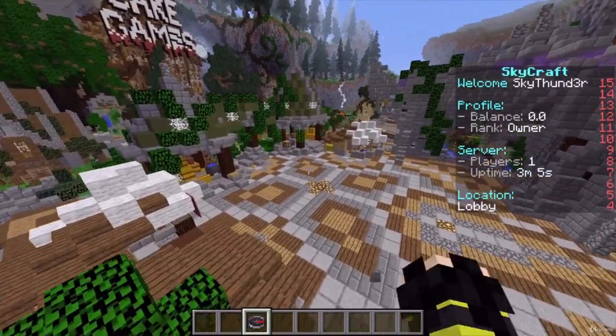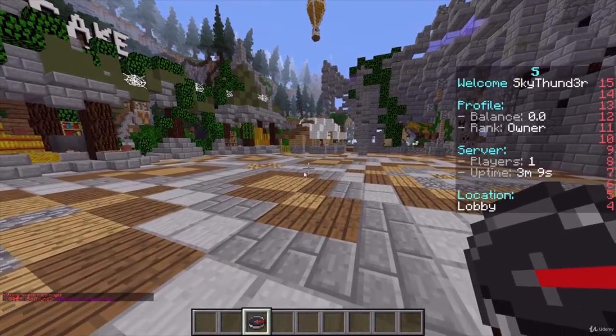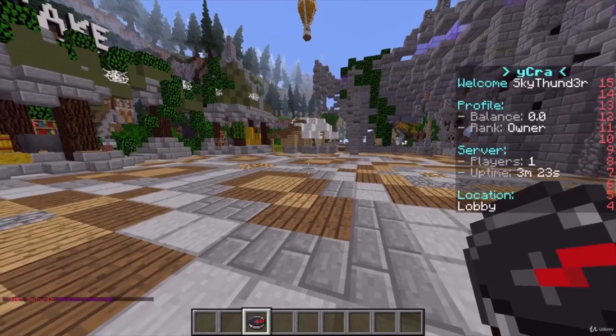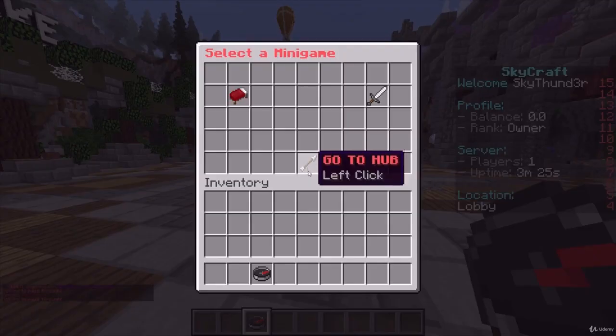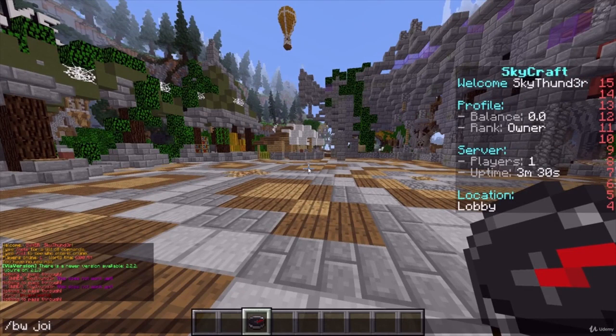Okay, so another thing that we set up is this, and as you can see, I have not set it up to work yet, but we actually have created Bed Wars, not Sky Wars. And then this is all going to be filled up with minigames and lectures that you suggest. So, as you can see here, we have the Go to Hub and the Sky Wars, but none of that works. Alrighty, so I can actually do BW, join, and then Kingdom.